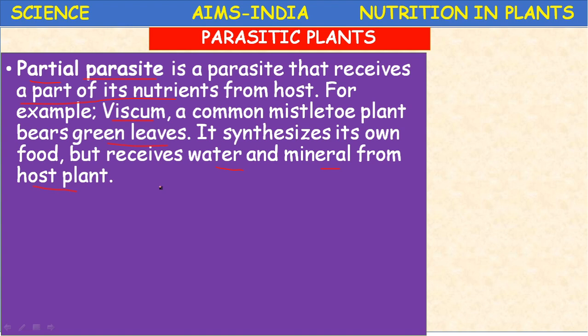For example, mistletoe is a partial parasite which receives only water and minerals from the host. Okay, it won't receive the food materials, so it can synthesize its own food material by photosynthesis.